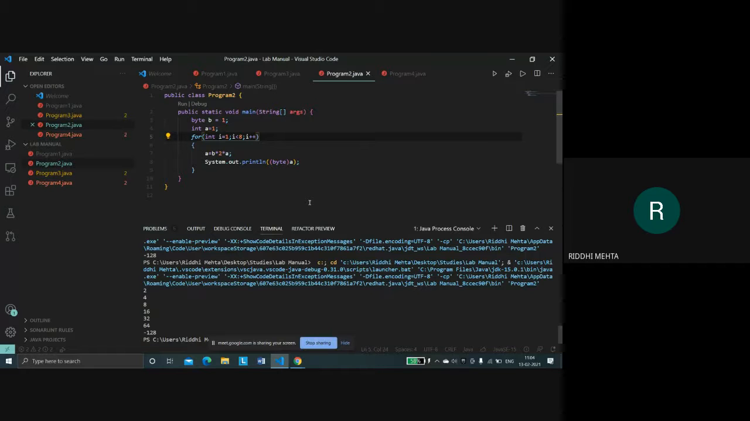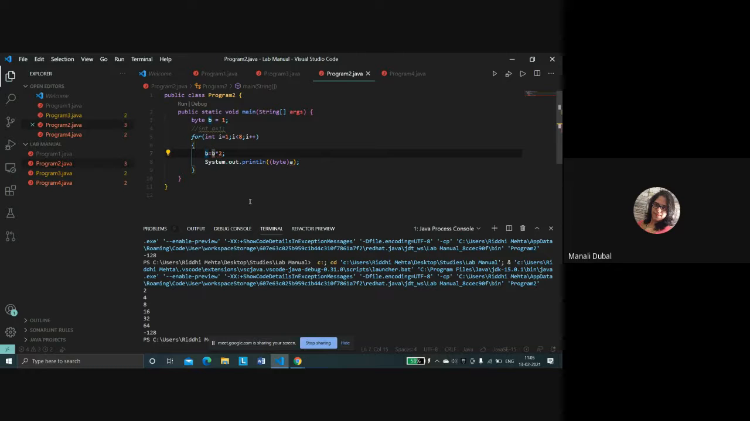Ma'am, it is showing an error. It is saying that you cannot convert integer to byte. Yes, I understand. See, try it once. Comment out line number 4, you don't need that. Now, mention b equals b star 2. Now you will get an error over here, right? Correct. Now apply typecasting to byte before b star 2.